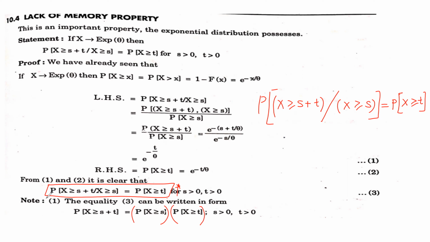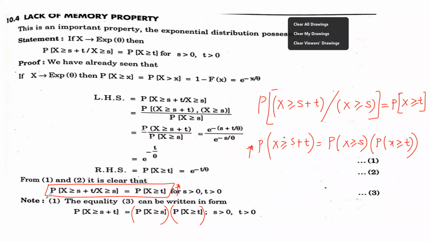Since these are independent events, the probability for X greater than or equal to s plus t is the probability for X greater than or equal to s into the probability for X greater than or equal to t. It's quite an interesting property, and very easy to remember.